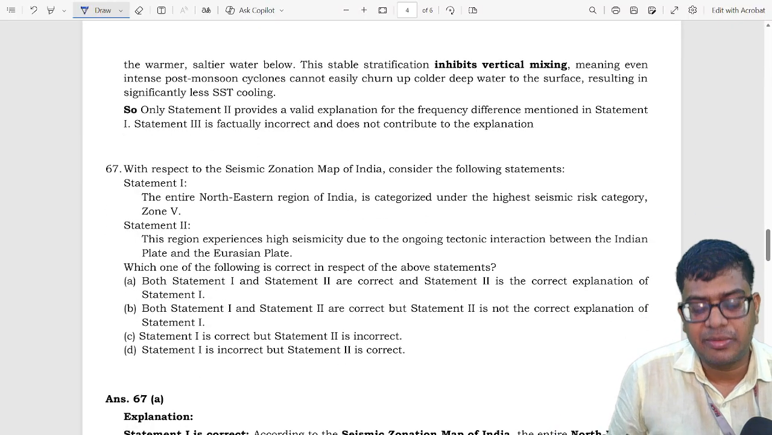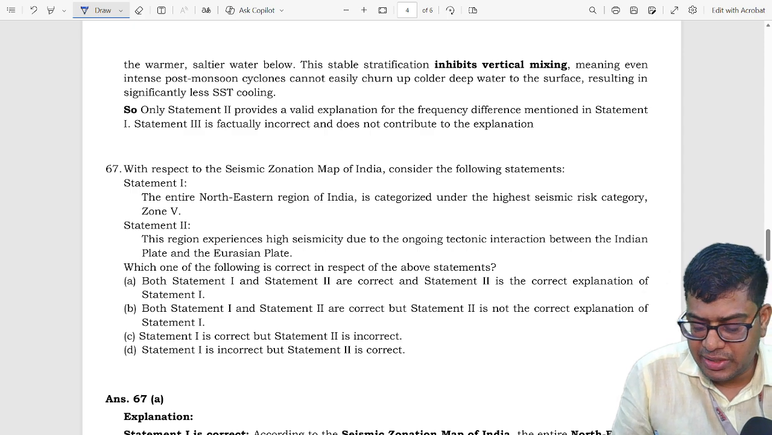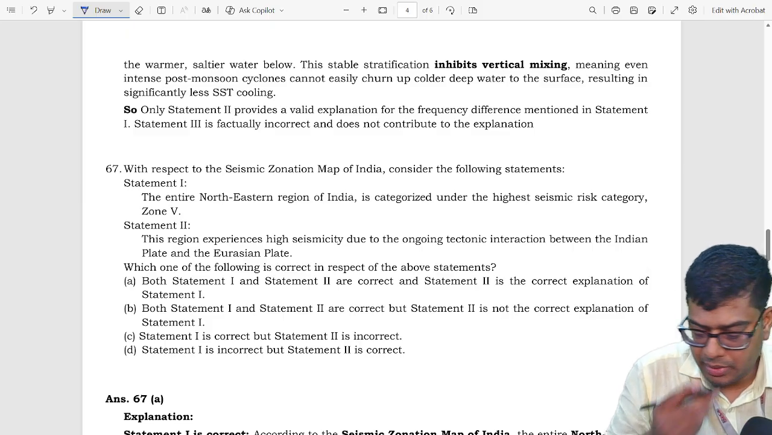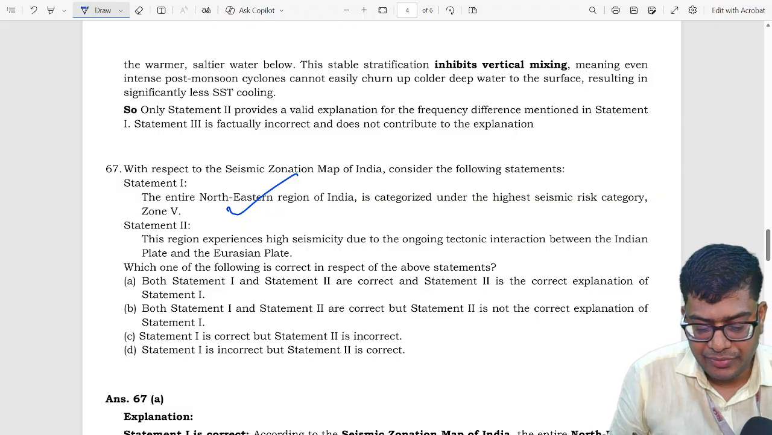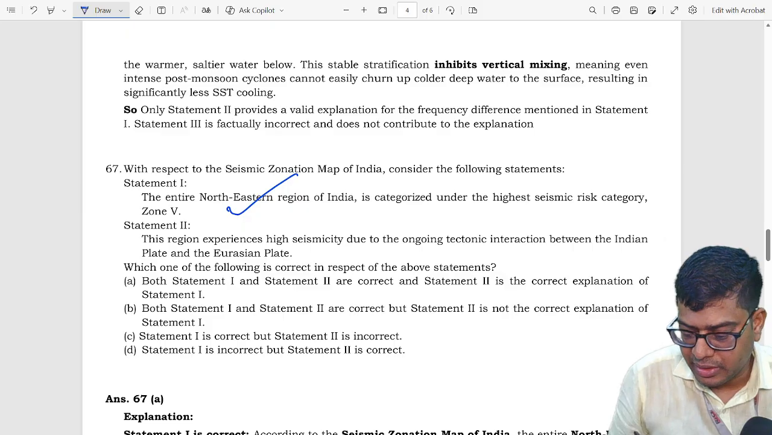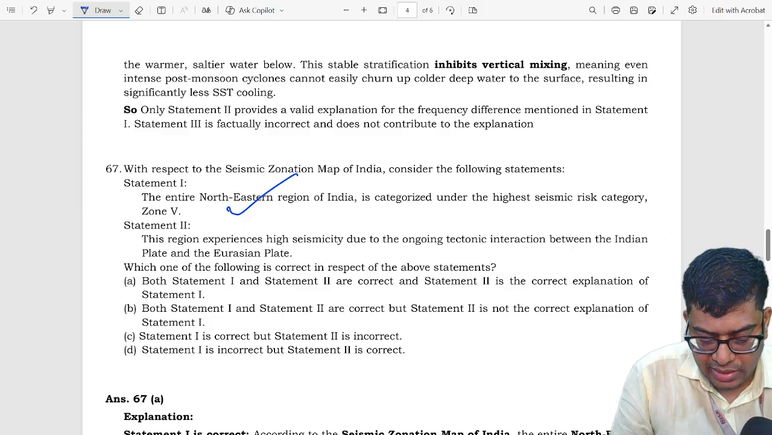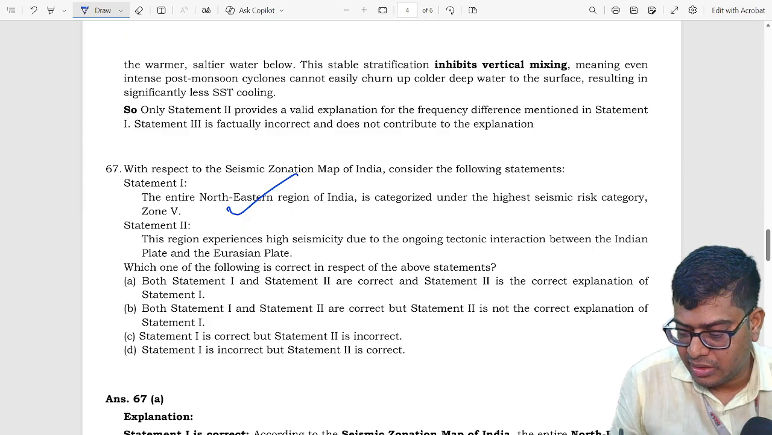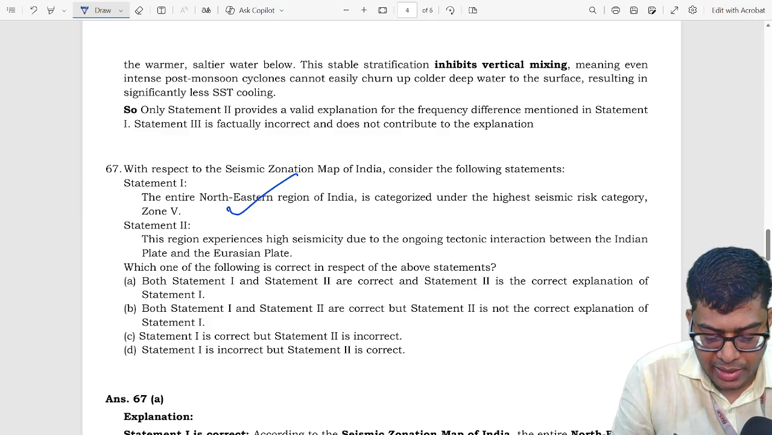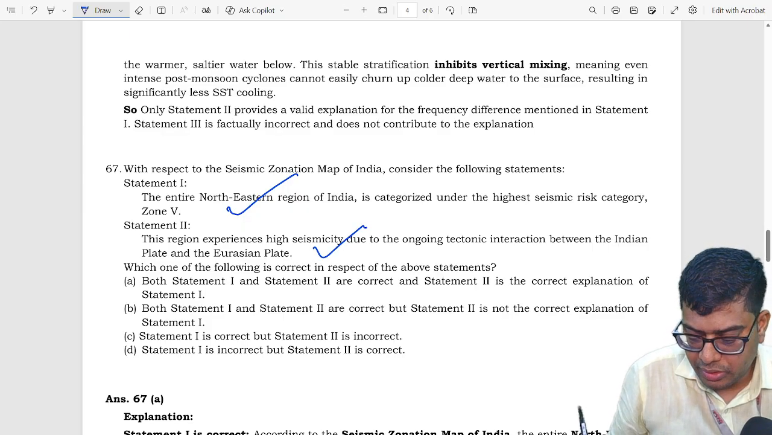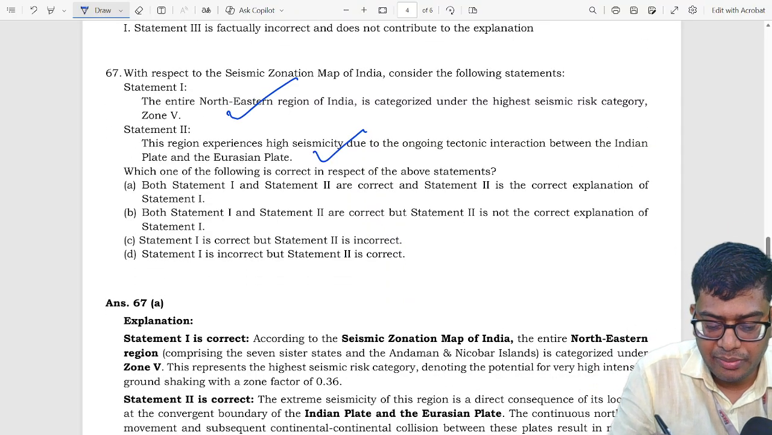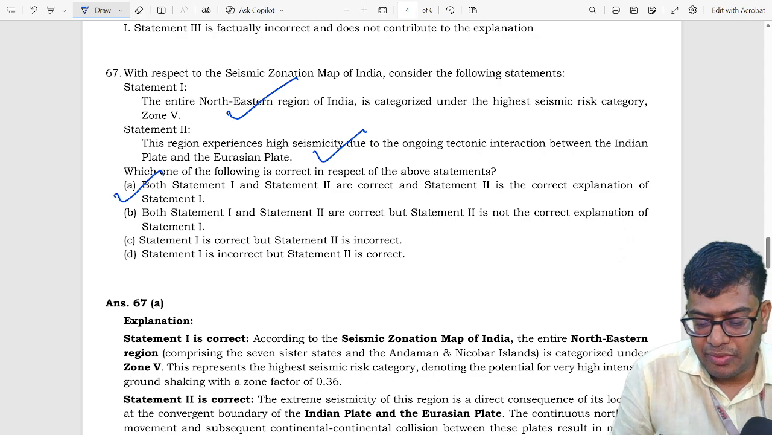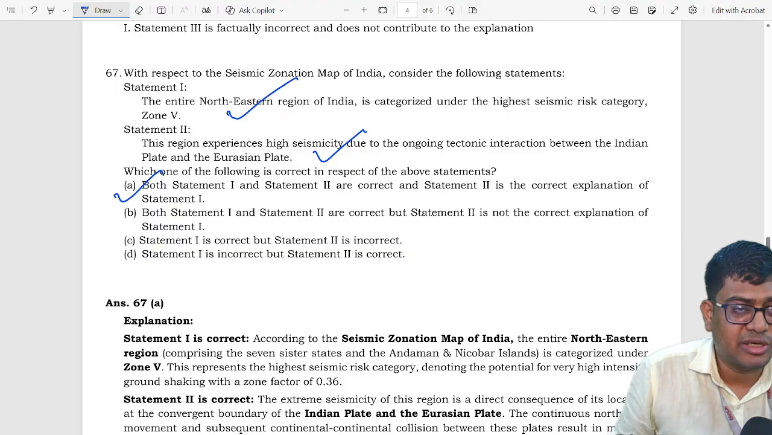So let's move towards question number 67, which says entire northeastern region of India is categorized under the highest seismic risk category, zone 5. Which is correct. Entire northeastern region is in zone 5, high seismic risk category. And second statement says this region experiences high seismicity due to ongoing tectonic interaction between Indian plate and Eurasian plate, which is also correct. Both statement 1 and statement 2 are correct, and statement 2 is the correct explanation of statement 1. So our correct answer is A.